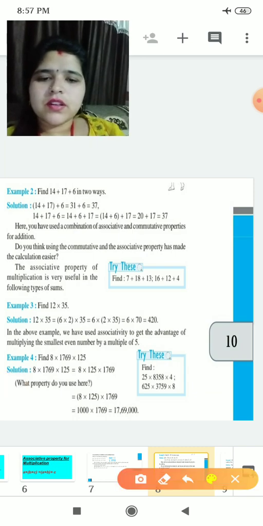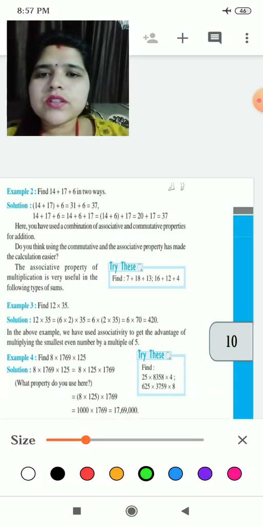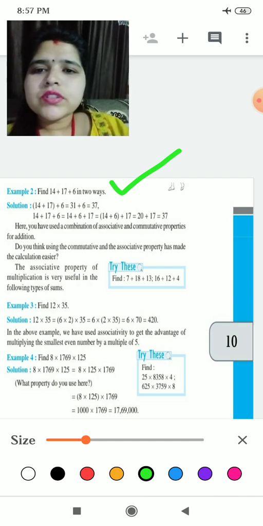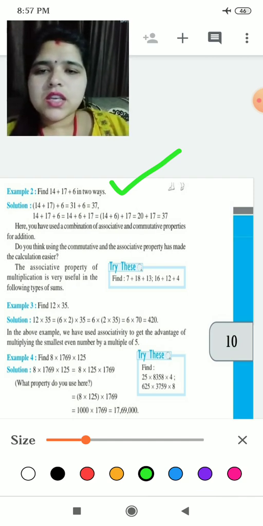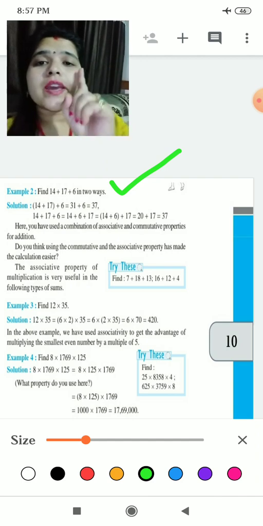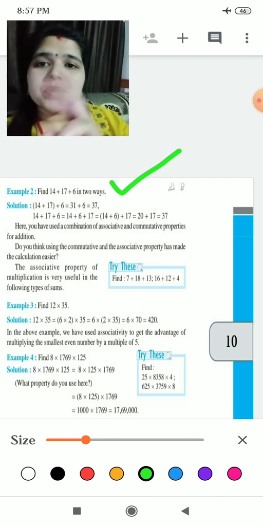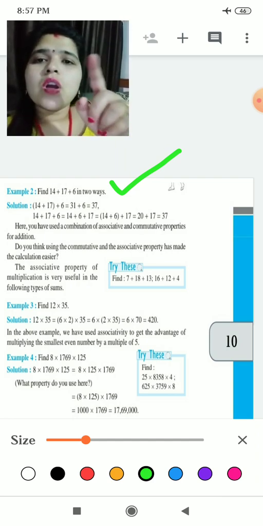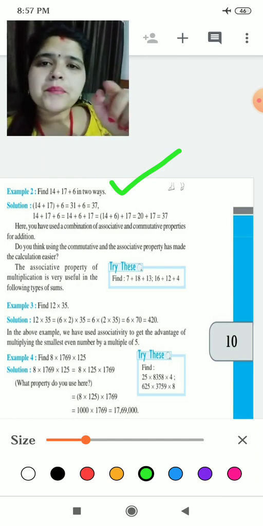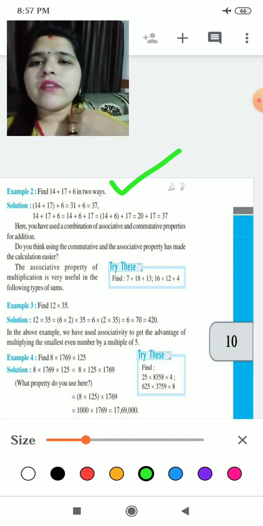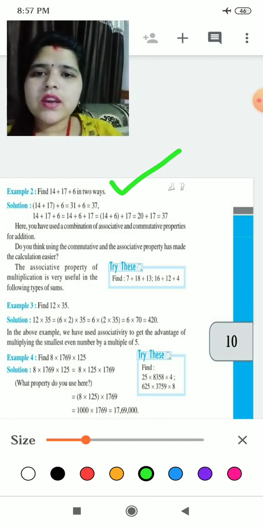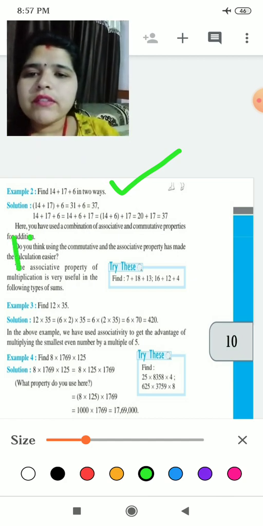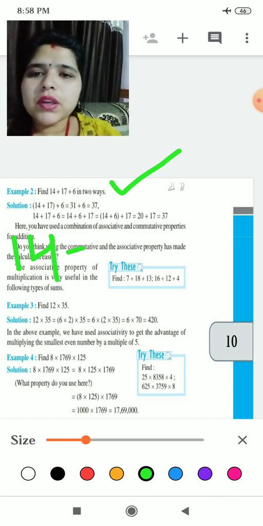Yes, it is given here. You can see in question number 2, find 14 plus 17 plus 6 in two ways. In two ways means here you can use the associative property. I have told for addition that a plus bracket b plus c is equal to bracket a plus b close plus c. One time c will be alone and one time a will be alone. So one time I will take 14 plus 17 in one bracket